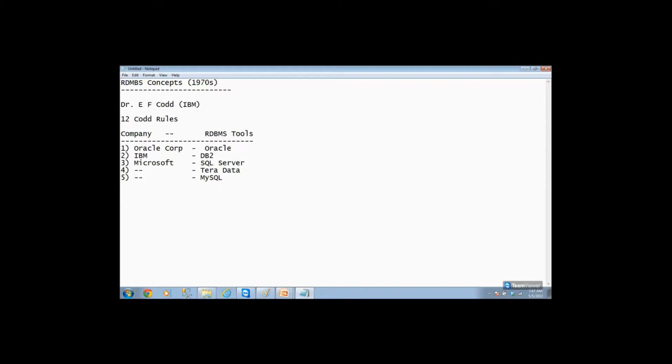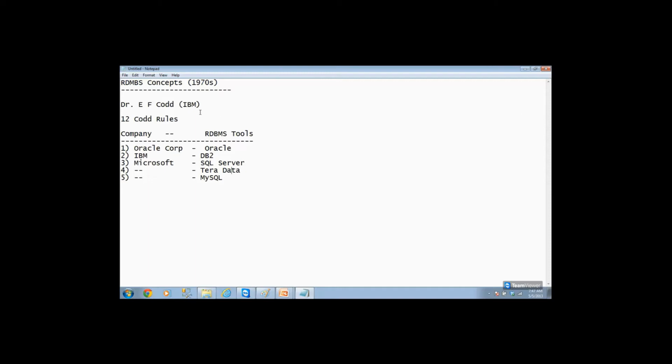So you never say Oracle is a language. Oracle is a tool, an RDBMS tool. You never say DB2 is a language. You have to say DB2 is a tool. Clear? RDBMS even today is so popular, even though it was developed in the 1970s. During that time, Dr. E.F. Codd was working for IBM.